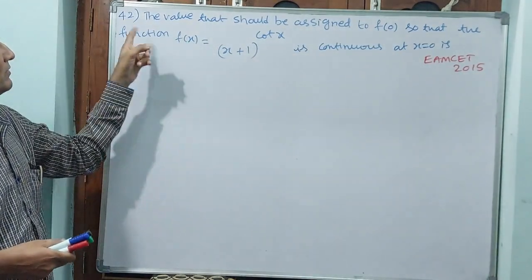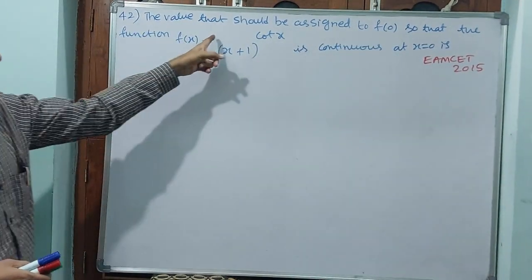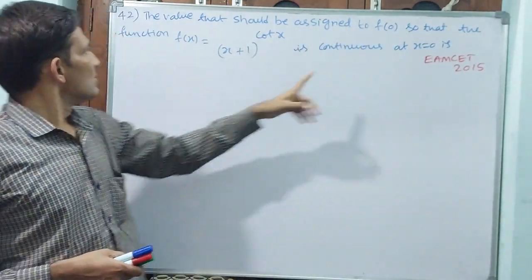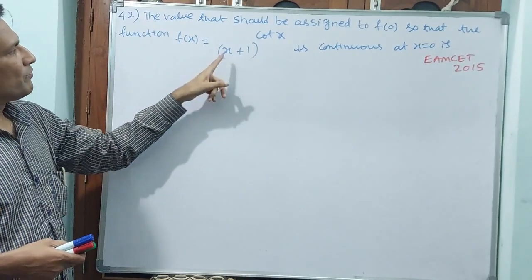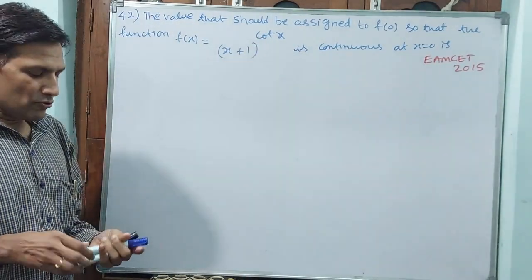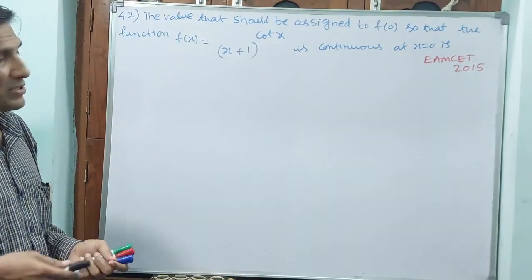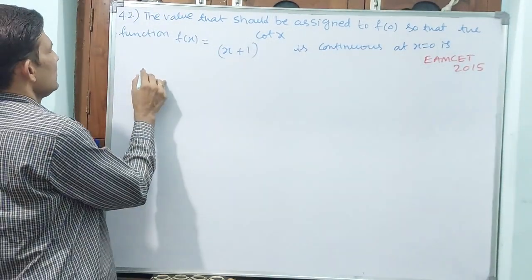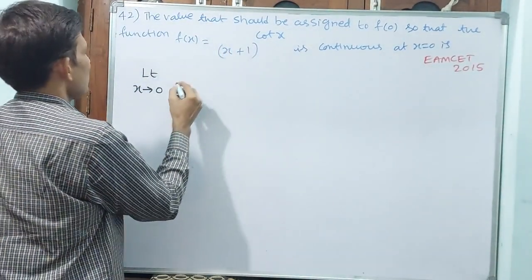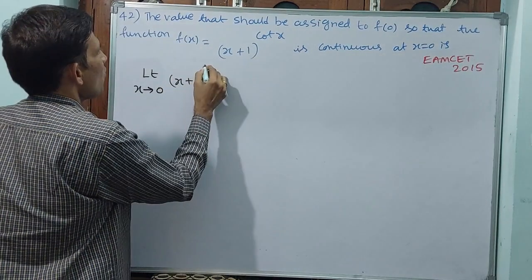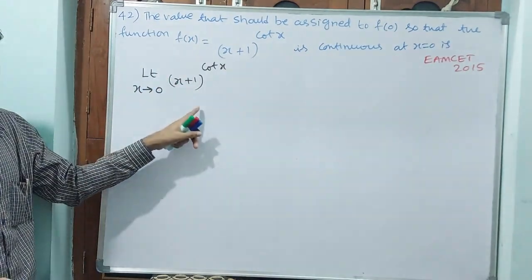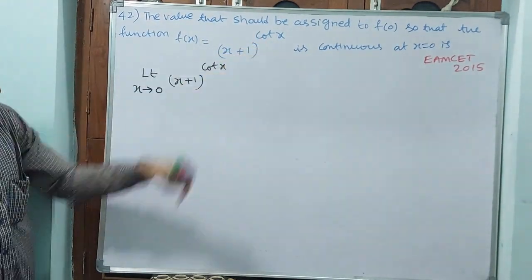See question number 42. The value that should be assigned to f of 0 so that the function f of x is equal to x plus 1 whole to the power of cot x is continuous at x is equal to 0. It is continuous at x is equal to 0 means how are we going to tackle this question? We find the limit, that's all, simply. Limit x tends to 0, write this function, x plus 1 whole to the power of cot x.